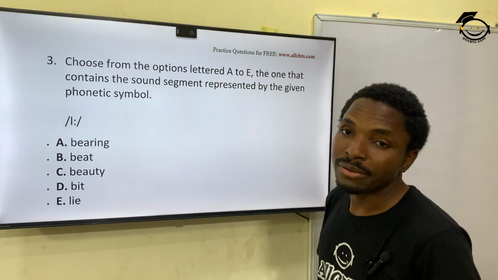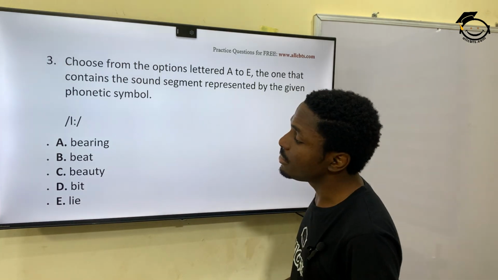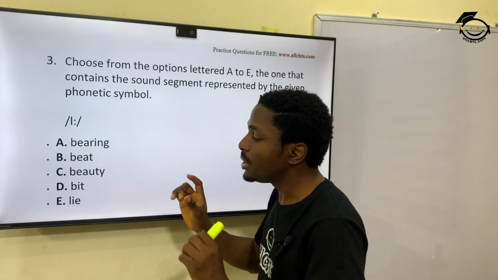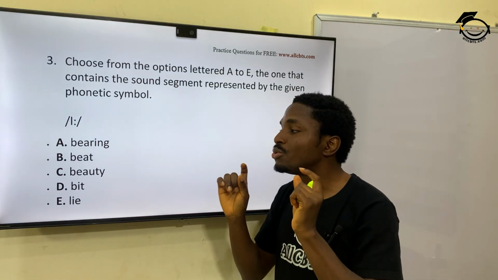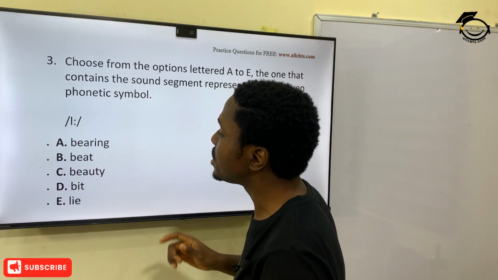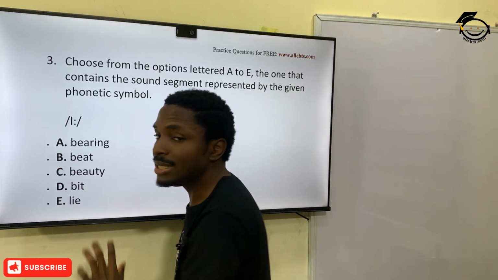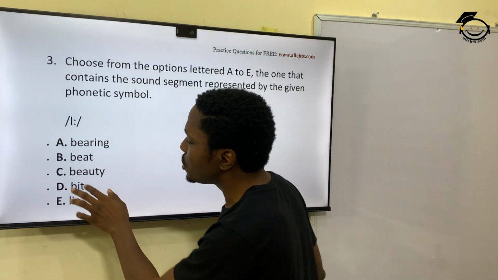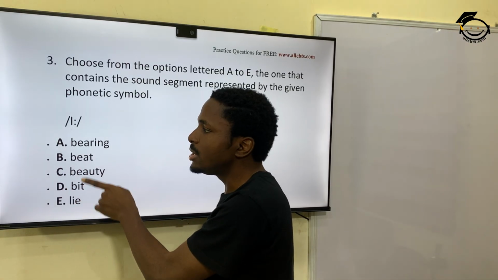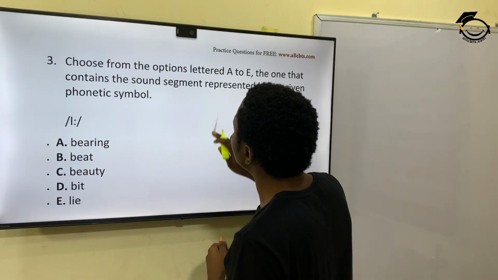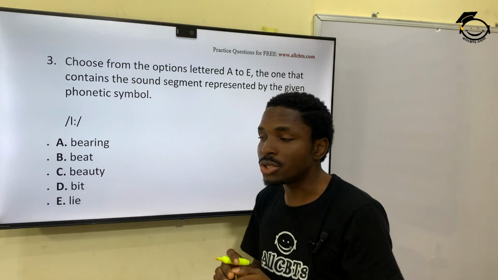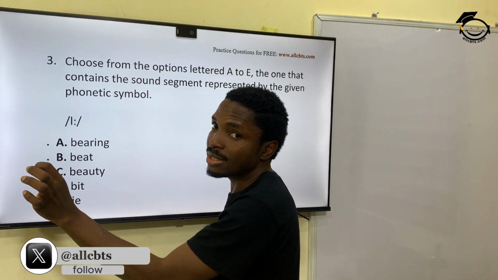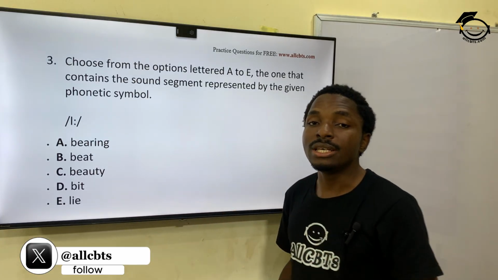You have bearing, you have beat, you have beauty, you have bit, you have lie. Alright, so if you paid attention to my pronunciation of the words, you will see that we are in between B and D. So we have beat and we have bit. Now, the difference between these two is that this one has a short sound. This one is this sound without these 2 dots. I without the 2 dots. Why this is the long sound. So this is the correct option. B, beat. It contains this long E sound.